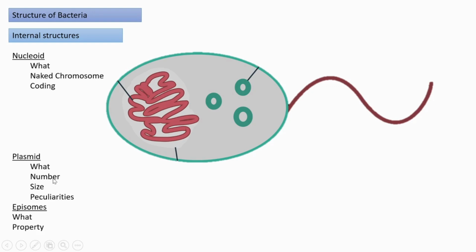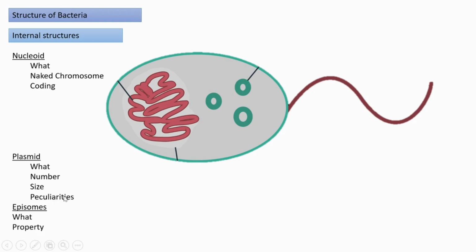Around 1000 plasmids can be seen in each cell, and they can enter a cell and also leave a cell through pili, small villi-like structures. The size of a plasmid is about 1 kilobase to 200 kilobases.